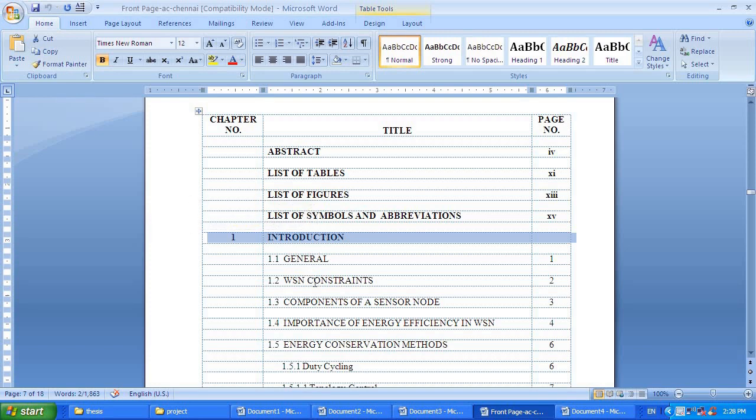Here chapter number 1, introduction, is bold, and the rest of the things, 1.1 general, 1.2 WSN constraints, 1.3 components of a sensor node, are all in normal font, that is Times New Roman, font size 12. All are caps, in capital letters, whereas these things are not bold. Only the chapter name alone is in bold style.